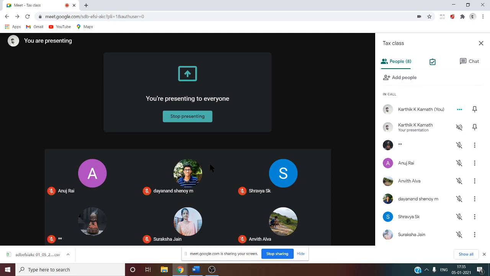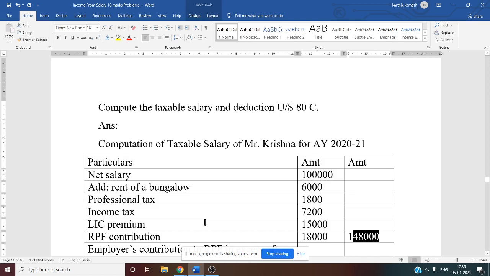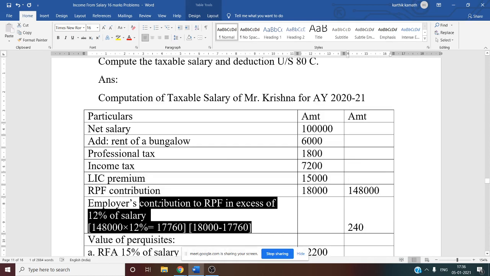Can you tell me whether it is taxable? Can you repeat the question, sir? The employer's contribution to RPF is there, right? Employer's contribution to RPF in excess of 12% of salary, that we can write in the main format. Similarly, in the question they have given this information.